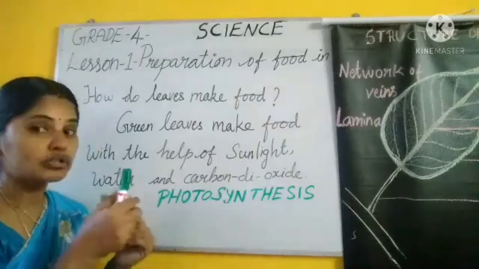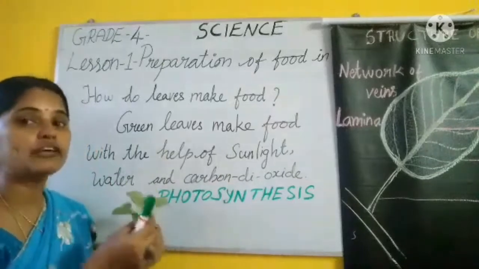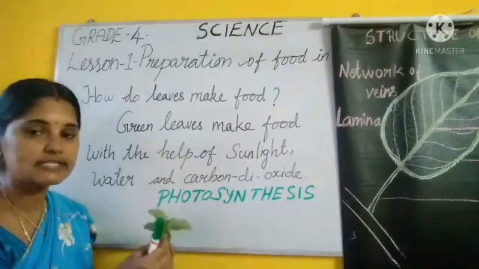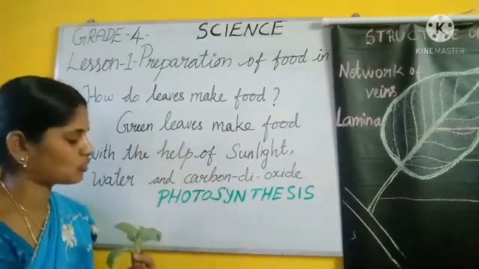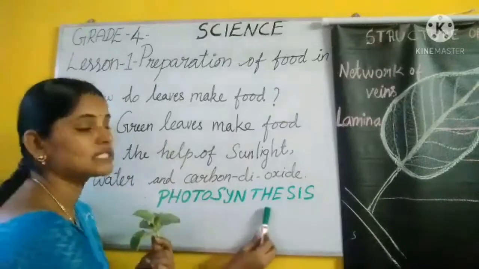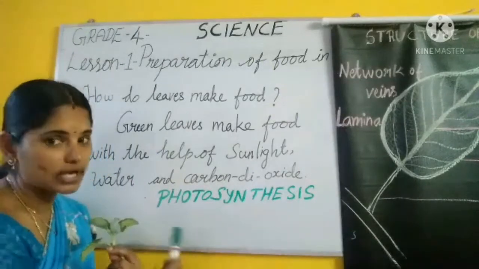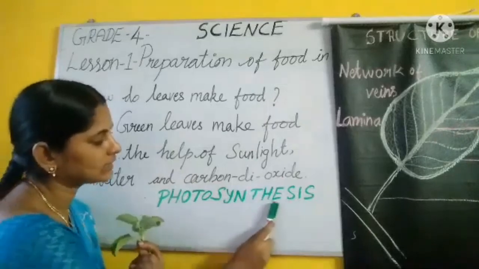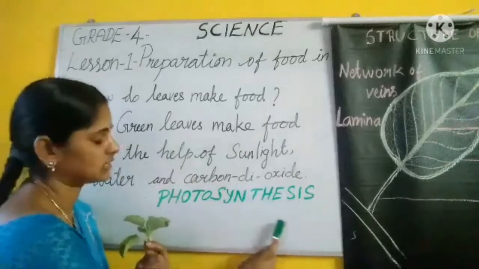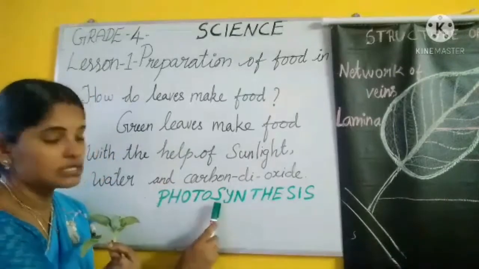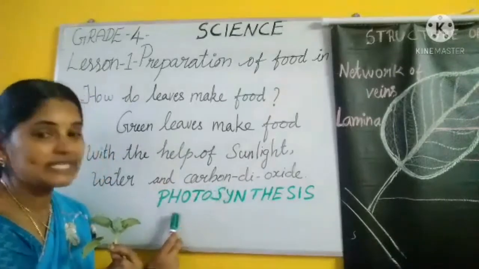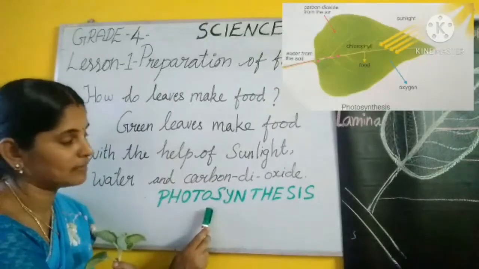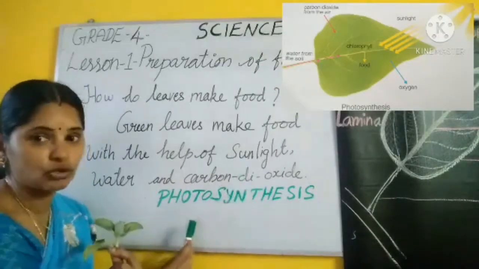Okay. So this process of making food is called photosynthesis. Look at the spelling. In this, photo means light, P-H-O-T-O. Light means what? Sunlight.